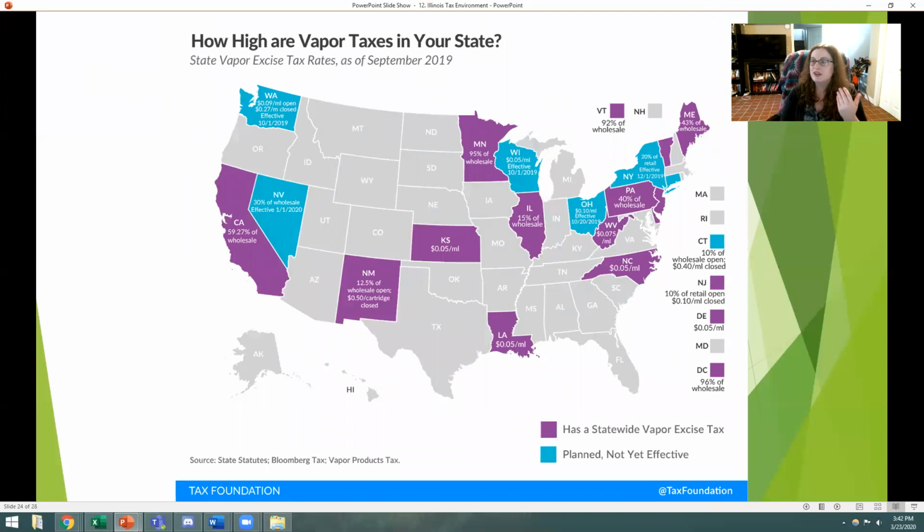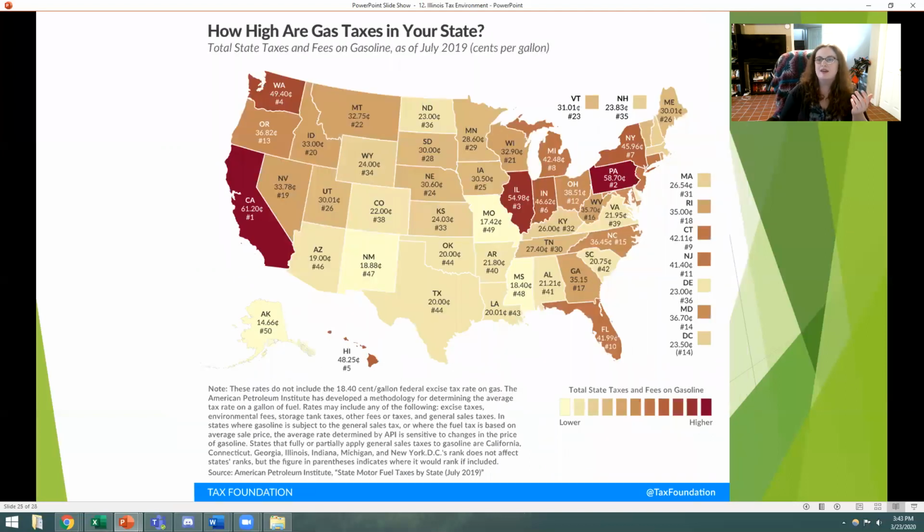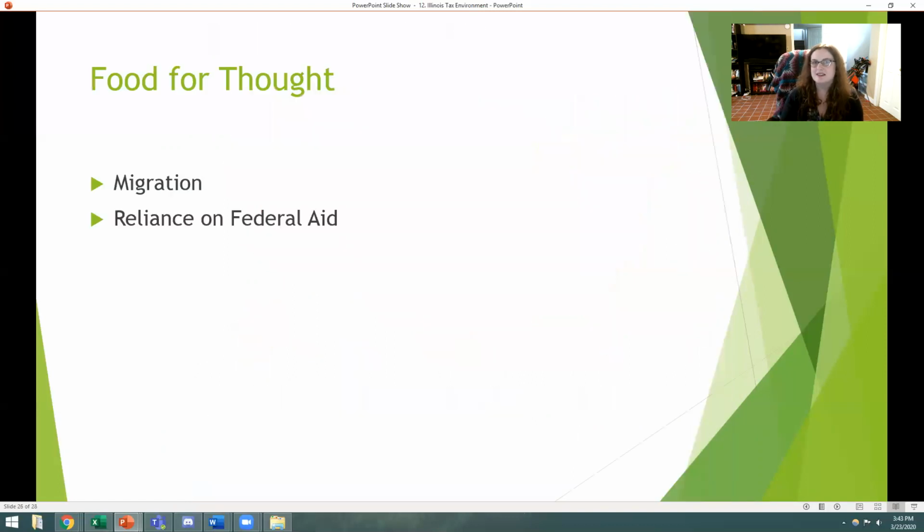We are actually one of the only states that currently have a statewide vapor tax. So for people that end up vaping, we have a really high gas tax, one of the highest gas taxes in the nation, of 54.98 cents per gallon of gas. That's why you're seeing on Facebook right now, as we're going through this sort of gas crisis, that some other states have gas that are finally under $1 for 99 cents, and yet I still paid $2.21 the other day. It's because we have very, very high total gas taxes in this state.